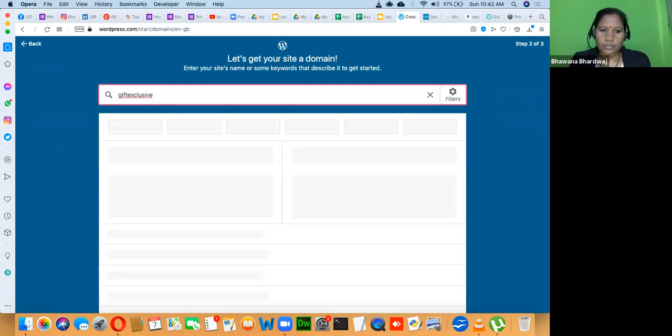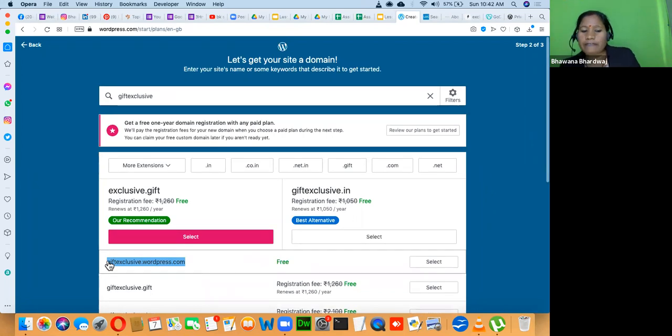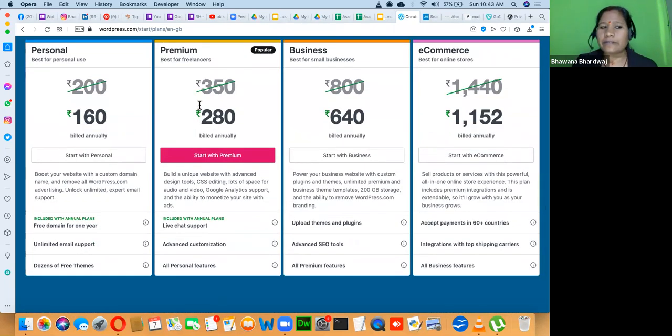Gift exclusive. Okay. So can we go ahead with this giftexclusive.wordpress.com? This is the name which you are going to share with your friends and family. That will become your public URL. Here WordPress will ask you for the paid one. Whenever you are ready with the paid one, you can go and register it.